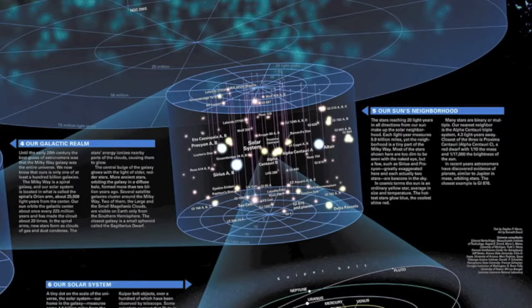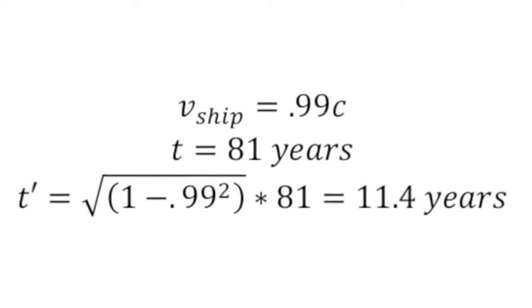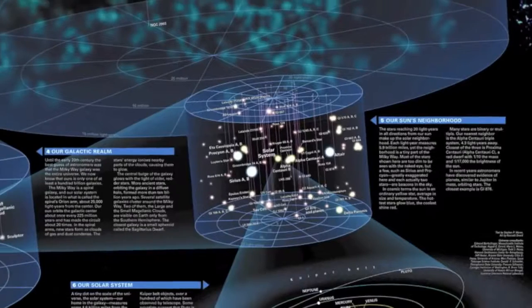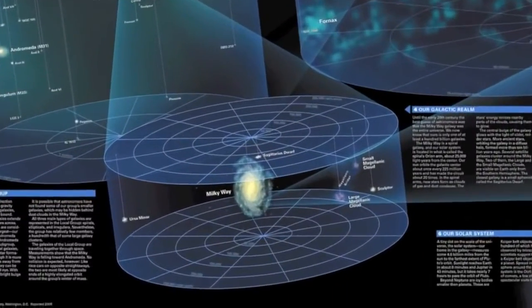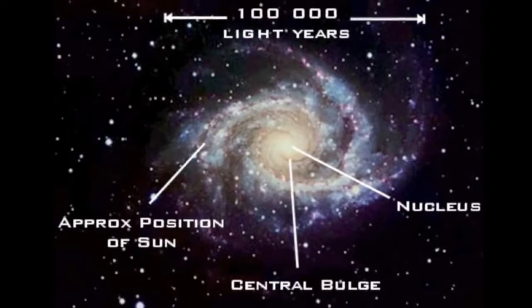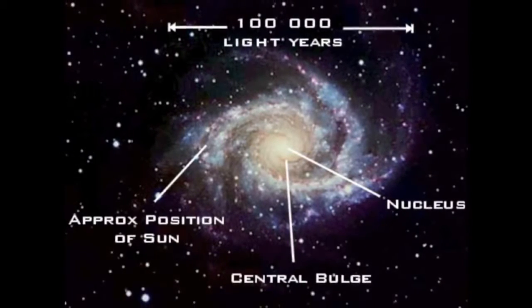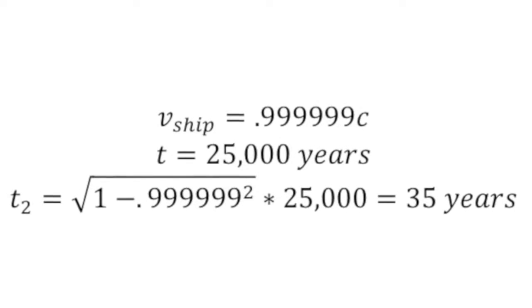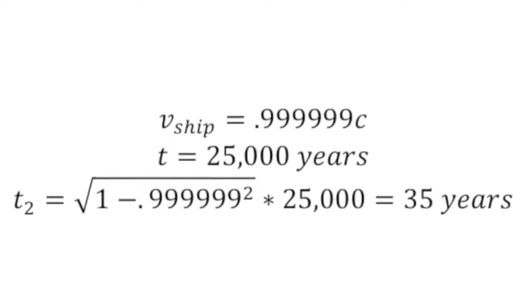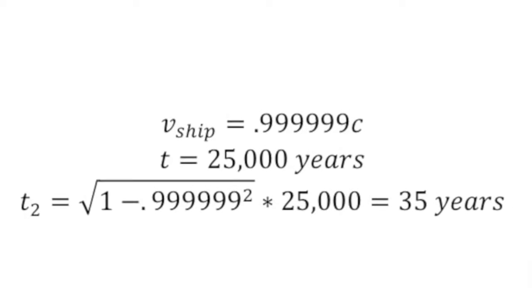With time dilation, though, these trips take significantly less time. To redo the same scenario with time dilation, it would actually take 11.5 years according to the people on the ship. Traveling very great distances in the universe is also possible thanks to time dilation. The center of the galaxy, for example, is 25,000 light years away, but with time dilation, a ship going at 99.9999% the speed of light, just under the speed of light, could leave Earth and reach the center of the galaxy in 35 years according to the people on the ship.